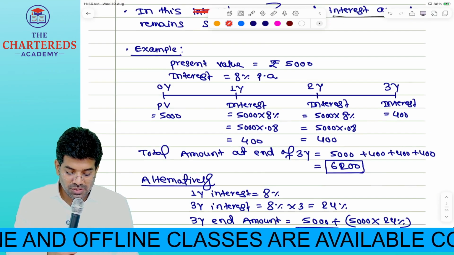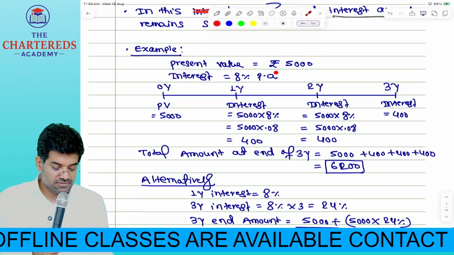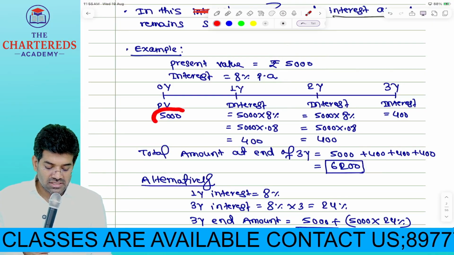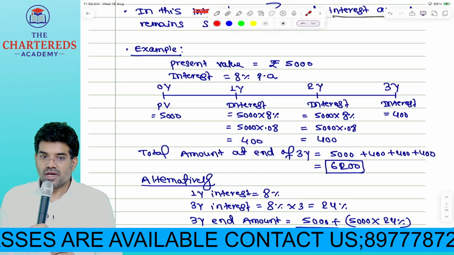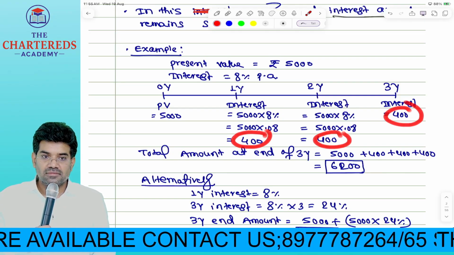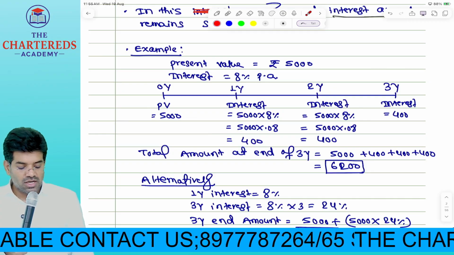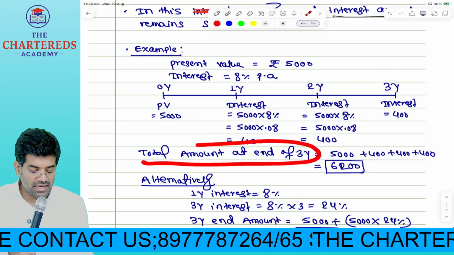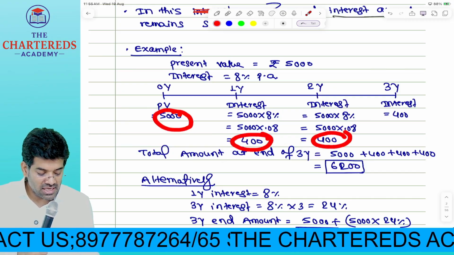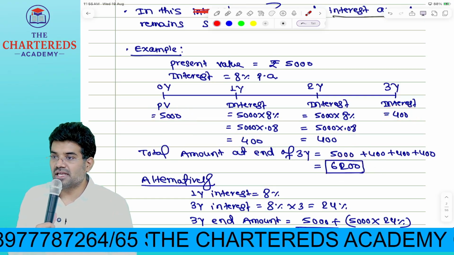If your principal amount is say 5,000 rupees, interest rate is 8% per annum. Then every year today's present value is 5,000. Every year your interest will remain same. On original principal only you will calculate interest. So the total amount at the end of 3 years means your original principal plus 3 years interest will be your maturity value under simple interest scenario.